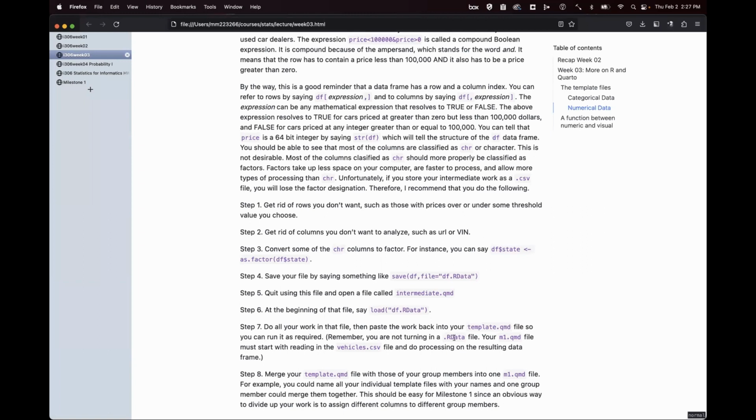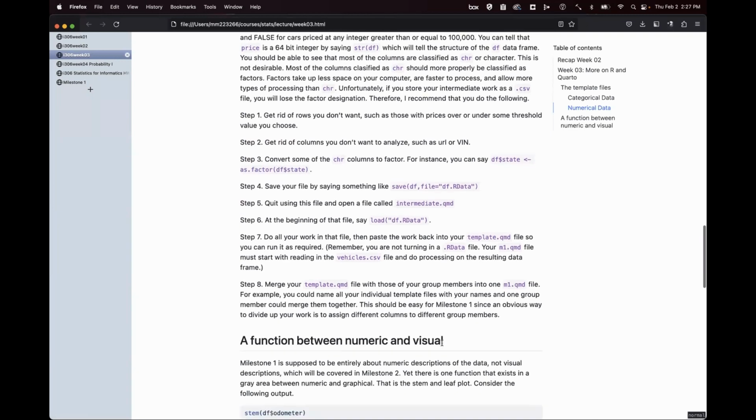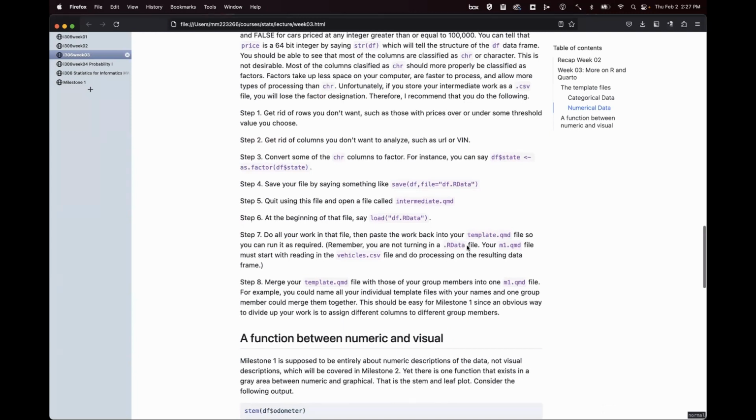Remember, you are not turning in an RData file in this class. Your m1.qmd file must start with reading in the vehicles.csv file and do processing on the resulting data frame. Okay, so this is just to save you time at an intermediate level. I will take off massive points if you include the RData thing in what you turn in.